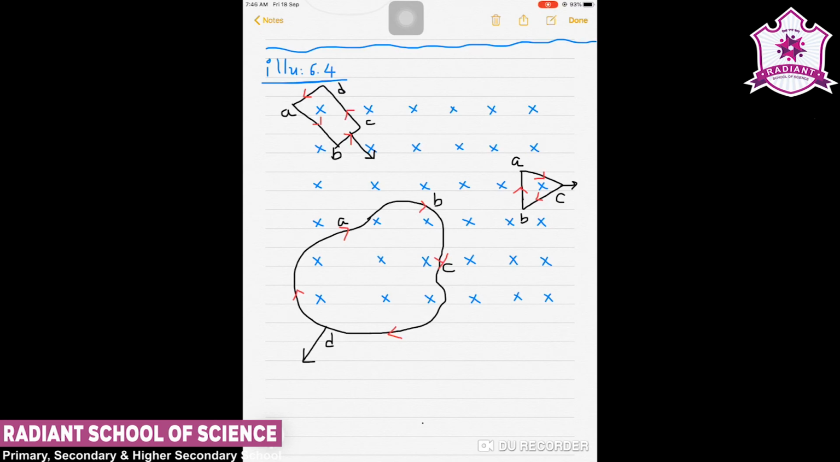So if ABCD is totally inside the field, then there will be no change in the magnetic flux. In the same way, if it is outside the magnetic field, then there will be no change in the magnetic flux. And if there is no change in magnetic flux, then there will be no induced current. So we should keep in mind that if these loops are either entering or leaving a uniform magnetic field, then and only then will the change in flux happen and produce the induced current inside it.